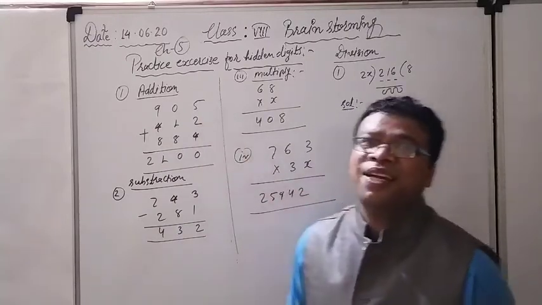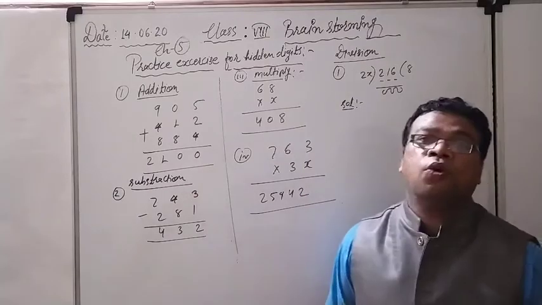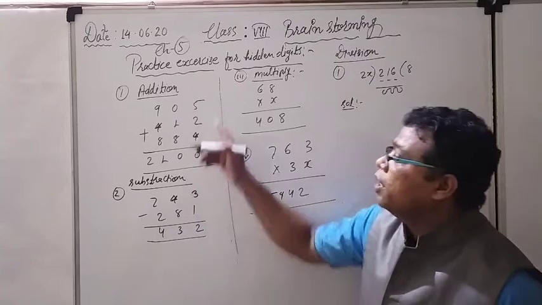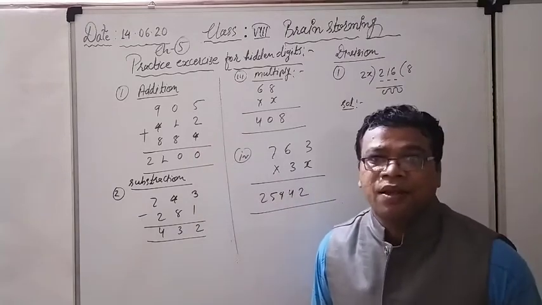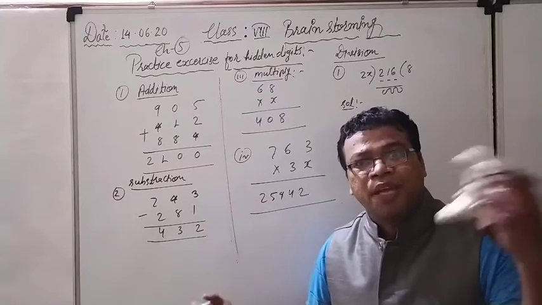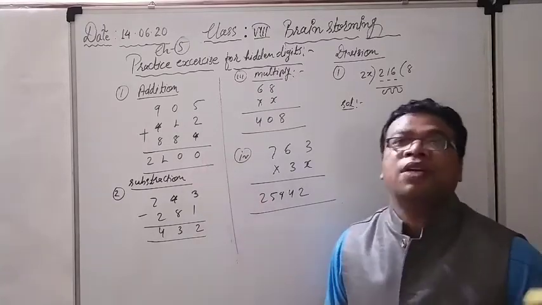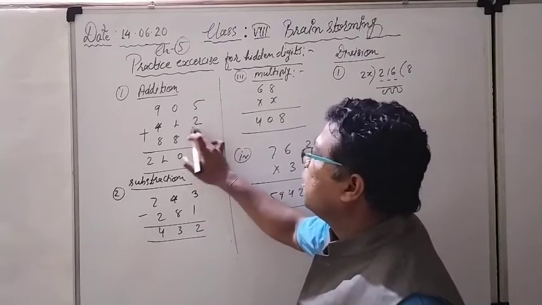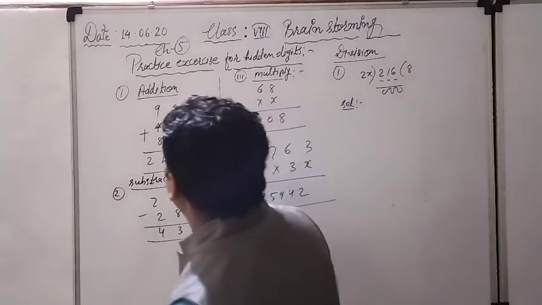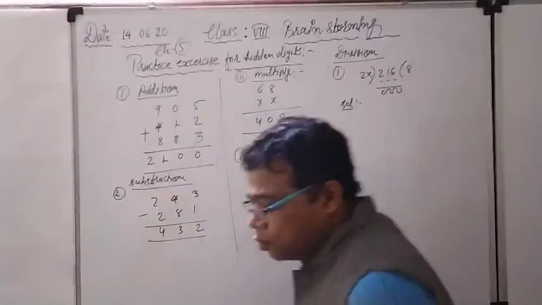So I only have to use my brain. 5 plus 2 means 7. 7 plus what should give me 0? 0 means it is going to be 10, because we have already reached 7. 5 plus 2 is 7, and after 7: 8, 9, 10. Some next digit has to come, meaning this 0 is for the 10. So what should I write here to make it 10? Definitely 3. The digit that will come here is 3.